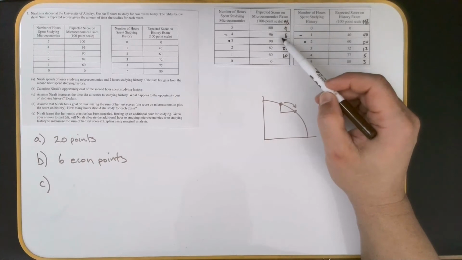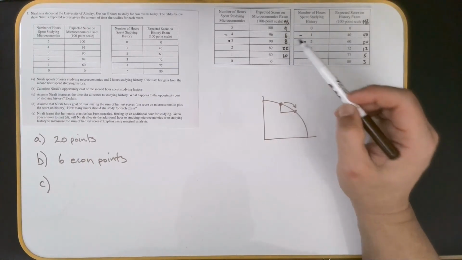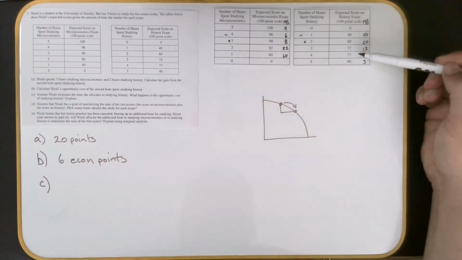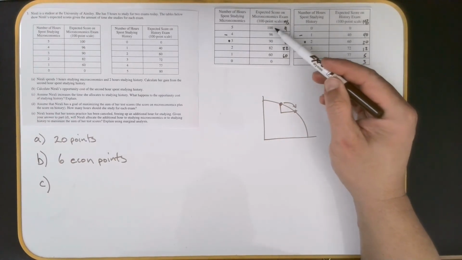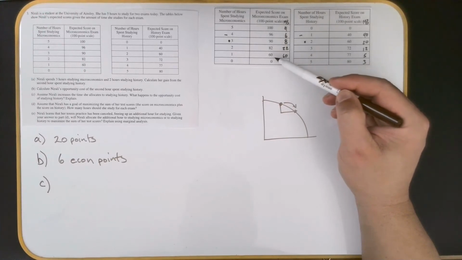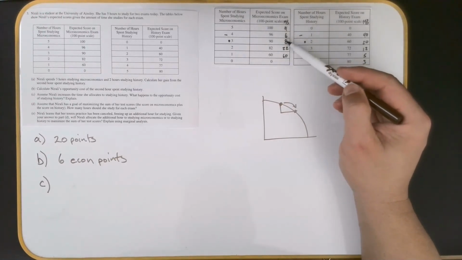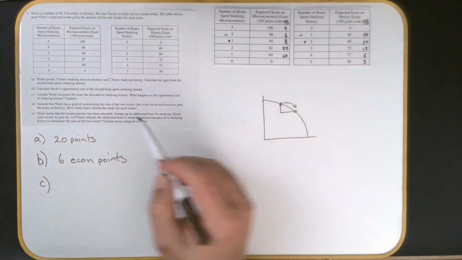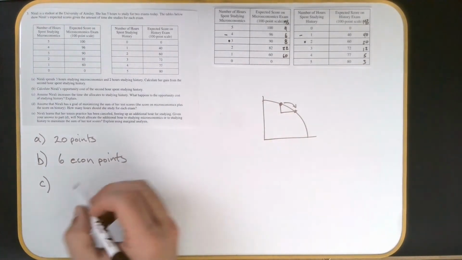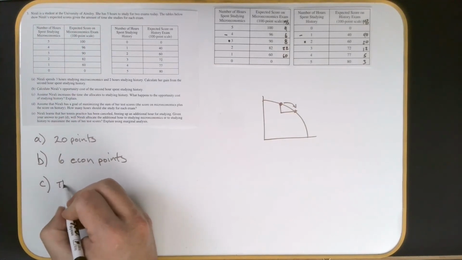Then she gave up 6. Then she was giving up 8. As she continues to study more for history, the opportunity cost is increasing, because look what's happening to the econ score. It's really plummeting. 4, 6, 8, 22 points, and 60 points. So it says, what happens to the opportunity cost of studying history? It's increasing.